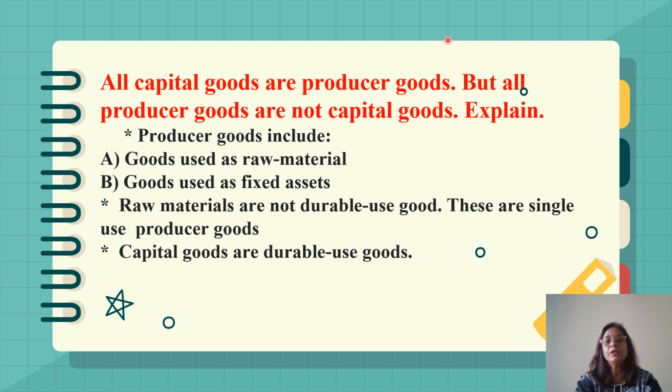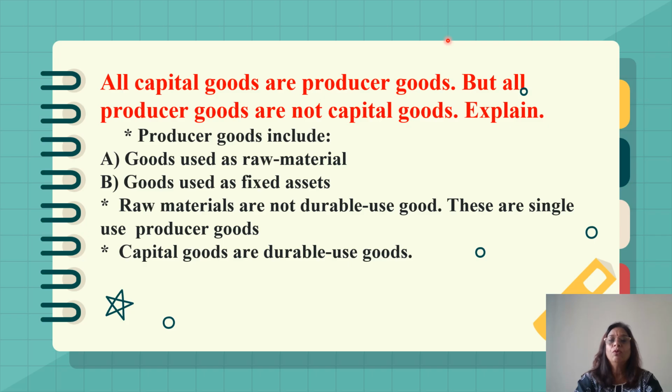But when I'm using machineries, tools and implements, they can be used many times as they are durable-use producer goods. That means those are capital goods. A producer uses both these goods, durable-use goods and non-durable-use goods, in the process of production.